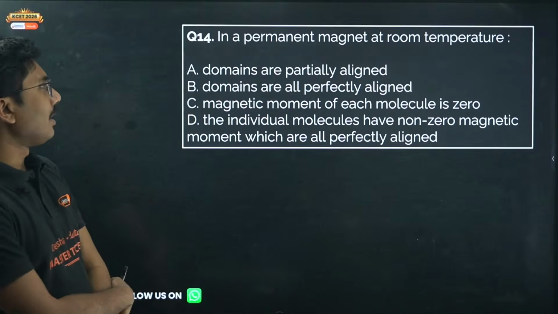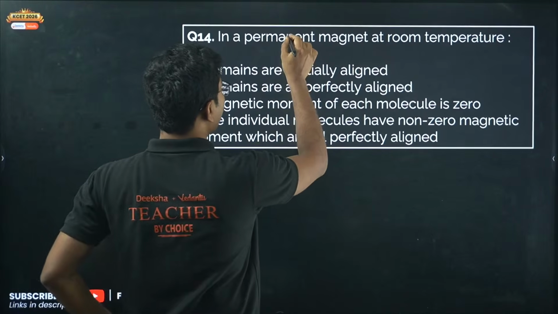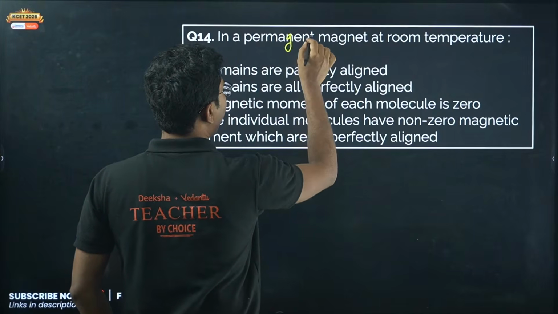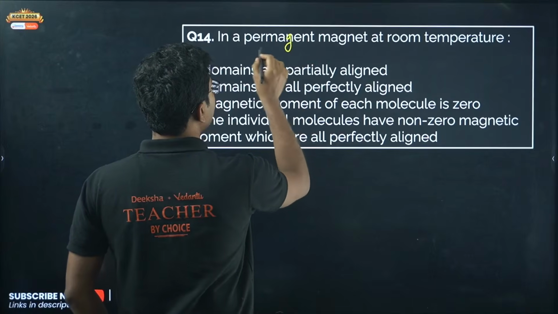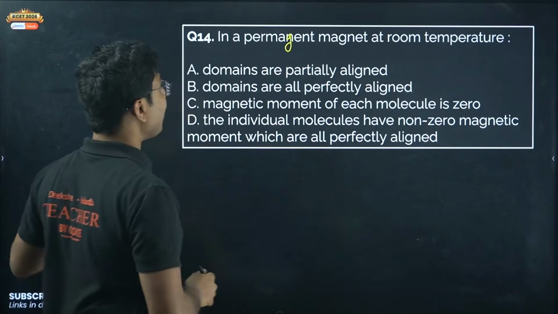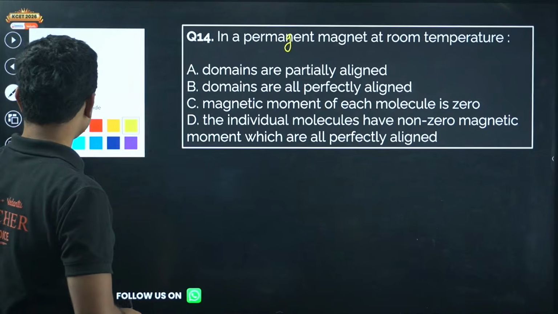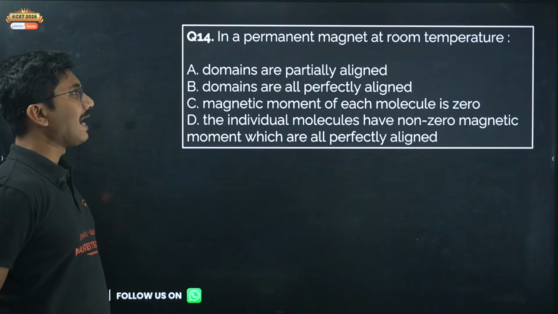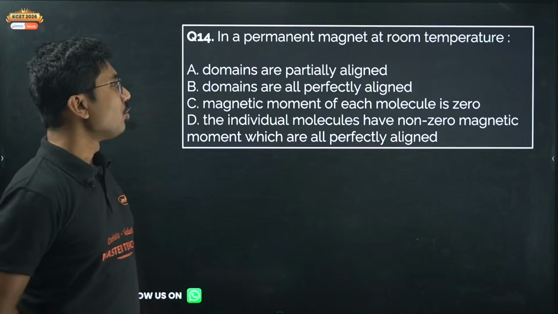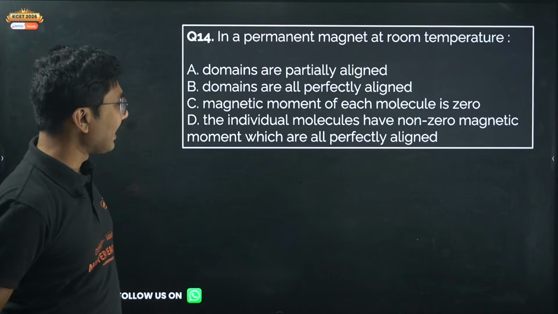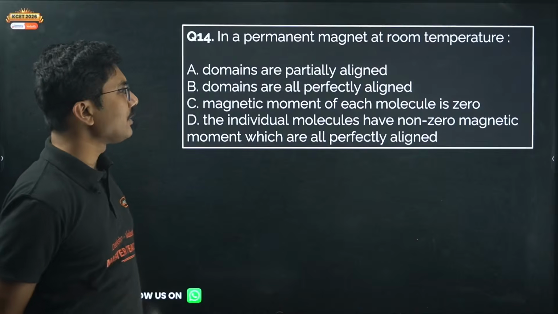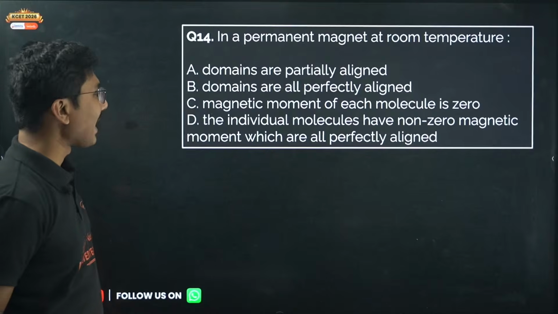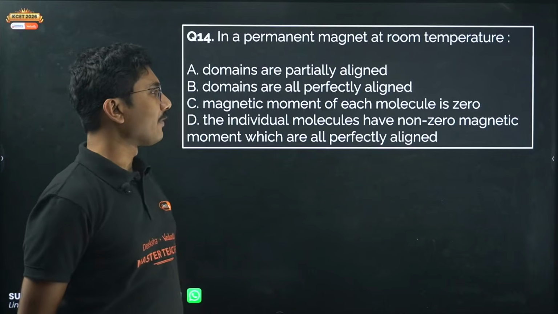In a paramagnet... in a permanent magnet, extremely sorry. In a permanent magnet at room temperature, domains are partially aligned, domains are all perfectly aligned, magnetic moment of each molecule is zero, the individual molecules have non-zero magnetic moment, which are all perfectly aligned.